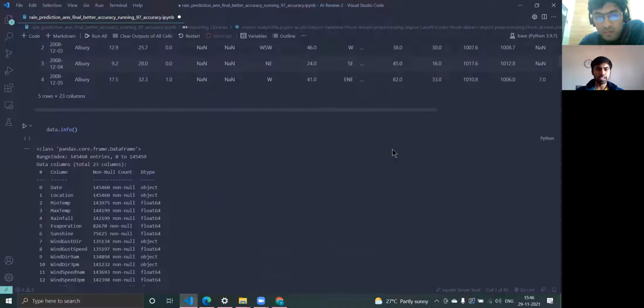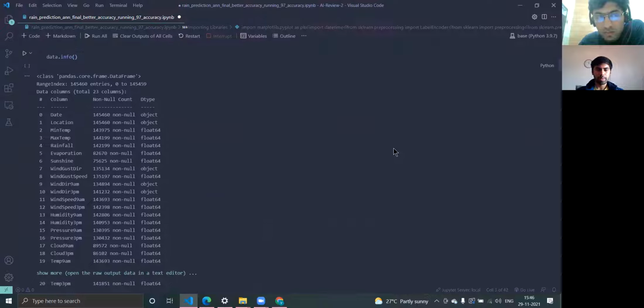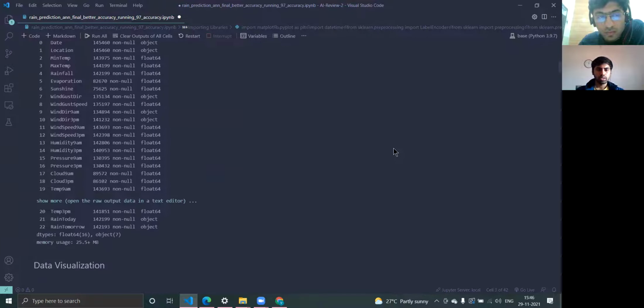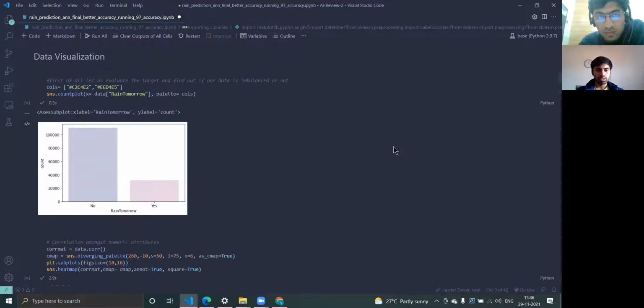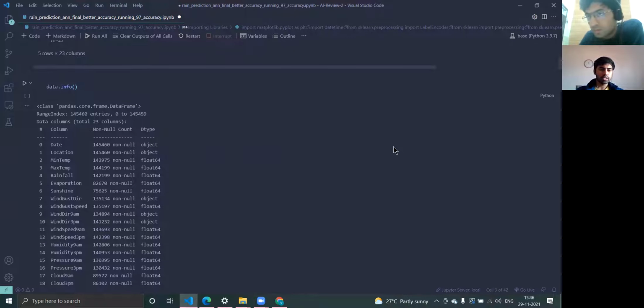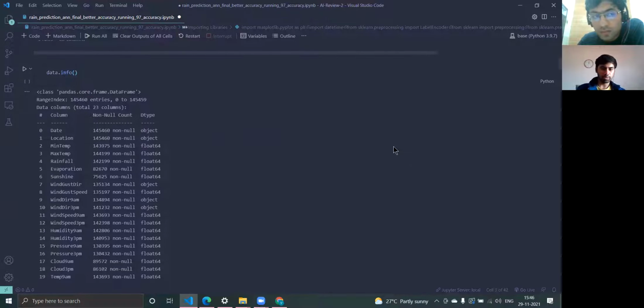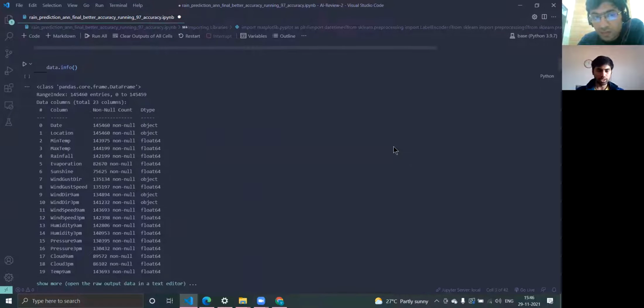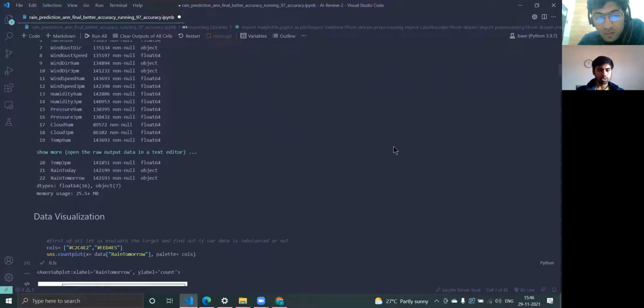As we can see, date, location, minimum temperature. Then we decided to, Varun, can you stop scrolling? Can you go up? Yeah, as we can see here, we have taken data.info. It shows a snapshot of all the data that is present, like how many values of minimum temperature are there, what is the data type, and the rainfall, how many values are there, what is the data type, like float, object, or integer.